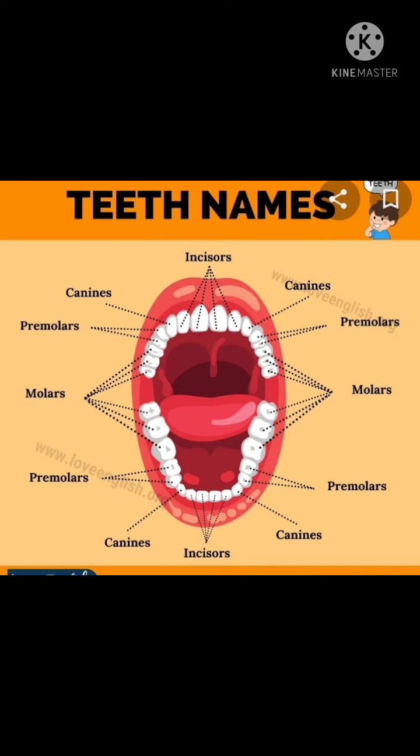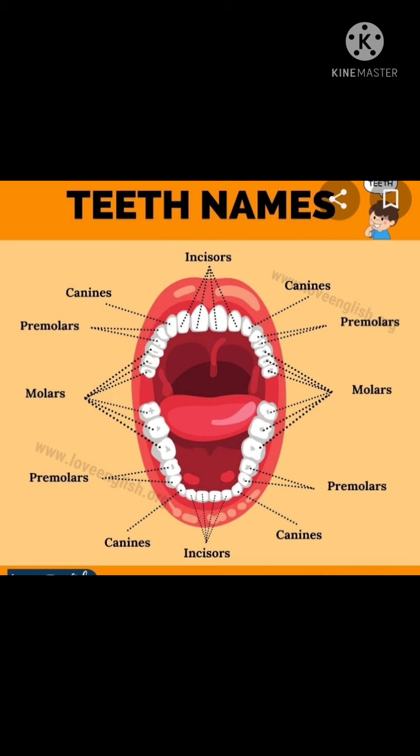So in this diagram, we can see that there are 4 different types of teeth present: incisors, canines, molars, premolars. Can you see it, children? Yes, we have incisors, canines, molars, premolars.